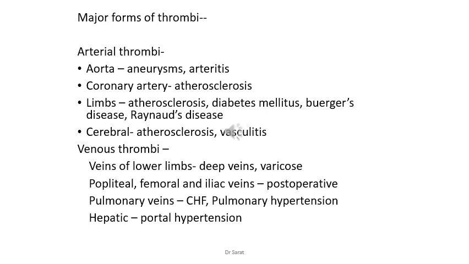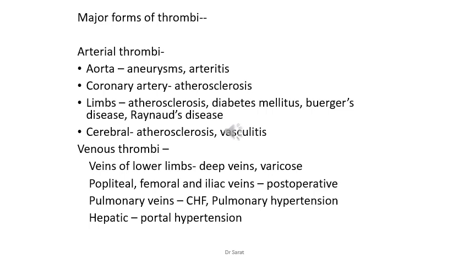Then coronary artery, where atherosclerosis is the most common cause. In the limbs, atherosclerosis can again cause a thrombus, and diabetes mellitus has more predisposition towards formation of a clot or formation of atheromatous plaques. In diabetic persons, there are more chances of the formation of plaques in the blood. In Buerger's disease, an autoimmune condition seen especially in smokers, blood circulation to the limbs is obstructed, followed by gangrene formation or necrosis of the part.